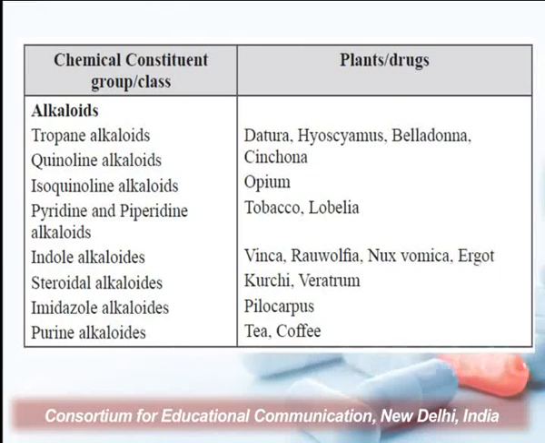Under alkaloids there are different types of alkaloids such as tropane alkaloids, and the examples of tropane alkaloid containing plants are Datura, Hyoscyamus and Belladonna. Similarly, another class is quinoline alkaloid, for which the example is Cinchona, and there are other types of alkaloids like indole alkaloids, and the drugs containing indole alkaloids are Vinca, Rauwolfia, Nux vomica.